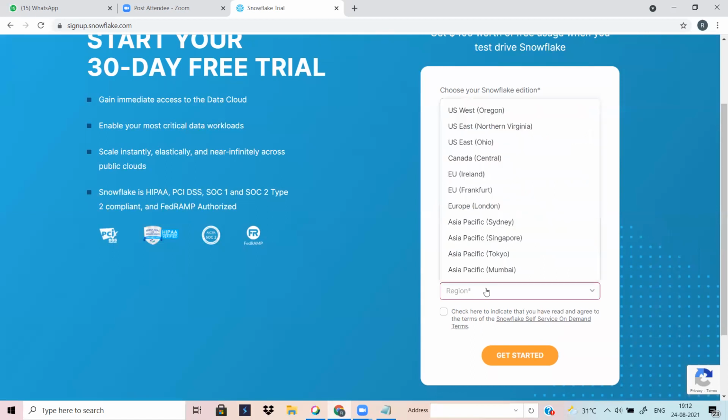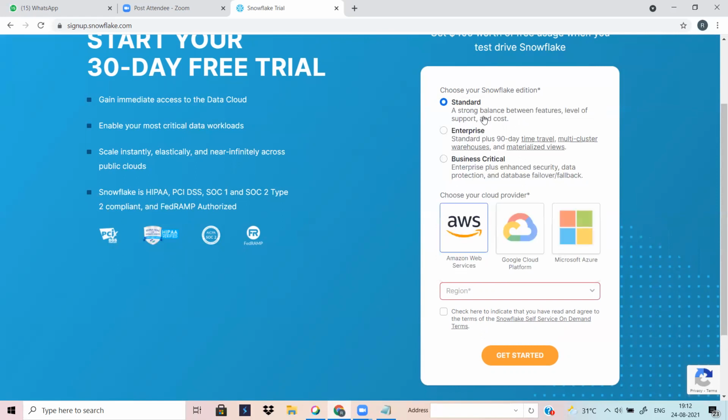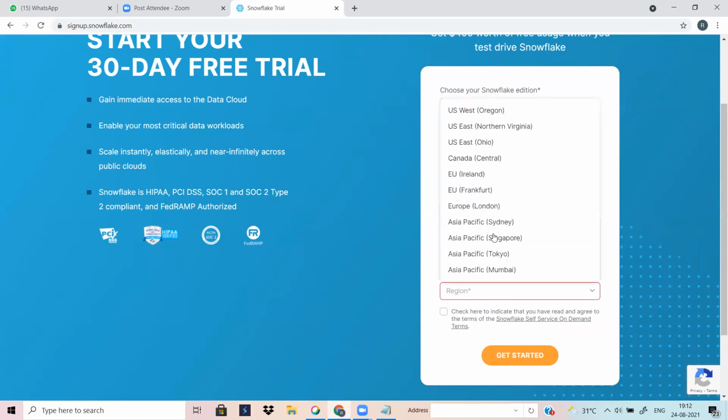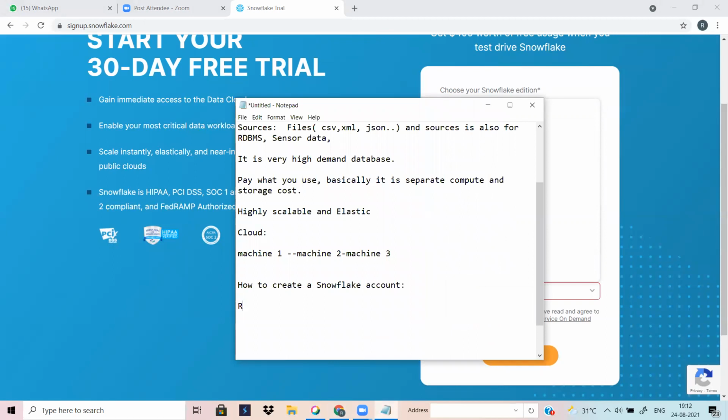Then you can select the region. There are multiple regions where you are going to create the Snowflake services, like US West and US East. Do you know what a region is? The region means the cloud, right? The cloud has multiple regions.